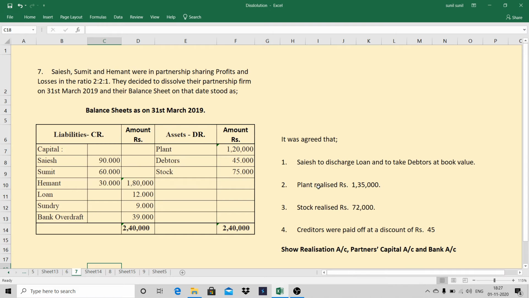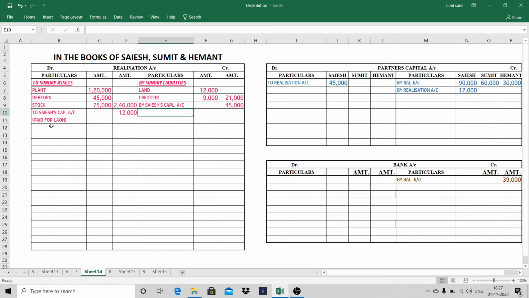First adjustment is over. Now plant realized for 1,35,000 and stock is realized for 72,000. Let's see the entry will come here on the credit side. Here I'll write by bank account.